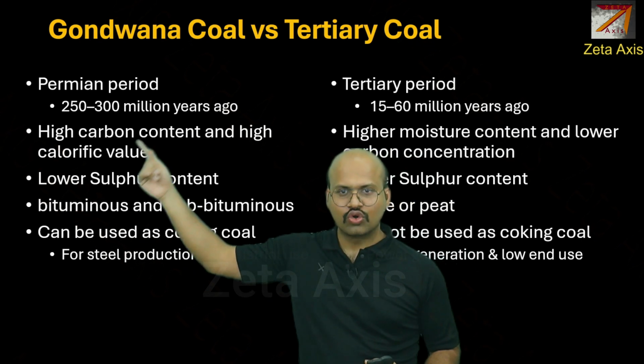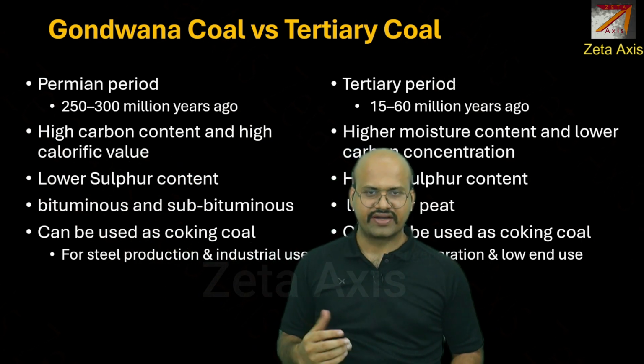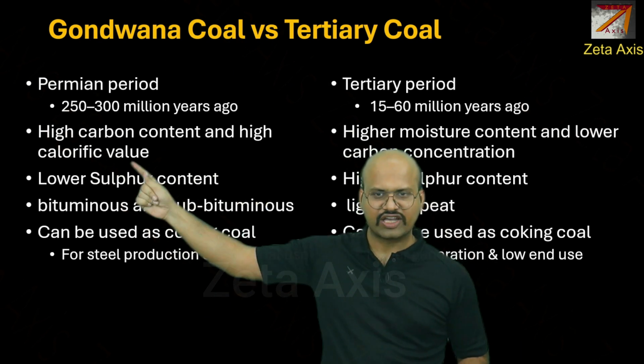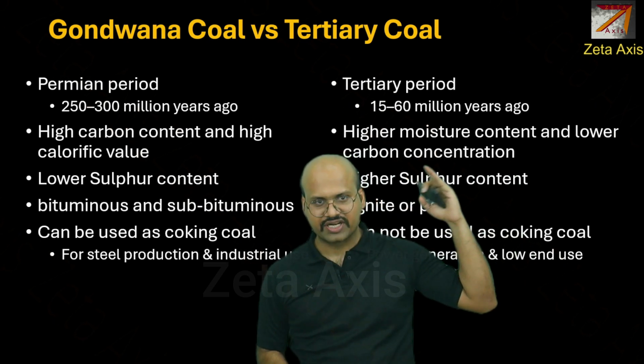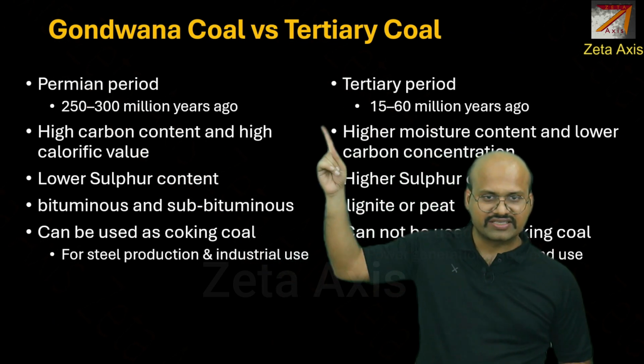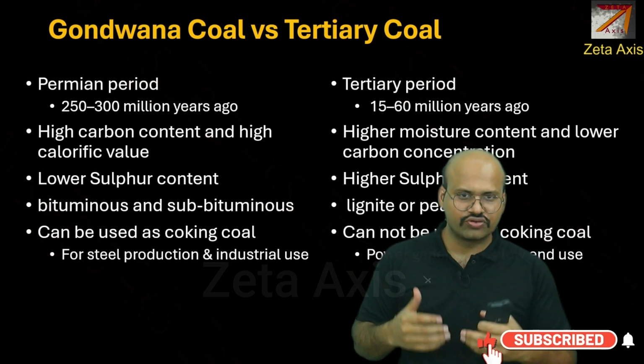Now, the Gondwana coal has high carbon content because it was subjected to pressure for a higher duration, and therefore it has high calorific value. In tertiary coal, there is higher moisture content and lower carbon concentration, and this is because this layer of plants was not subjected to sufficient pressure for sufficient duration.